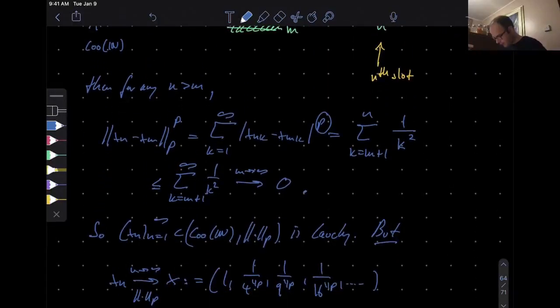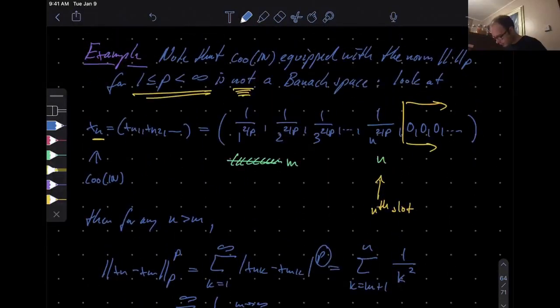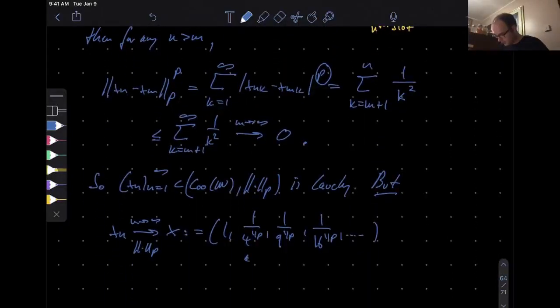So to find that limit or to get an idea for it, you just push the n all the way to the right, and then the first one will be 1, then this will be a quarter in a pth root, then 1 over 9 in the pth root, and that's precisely what is written here, and so on and so forth.